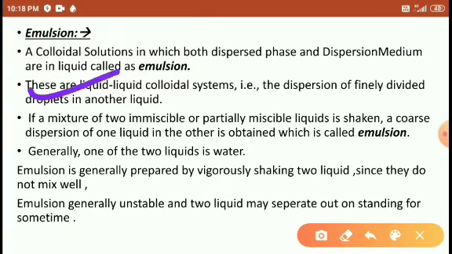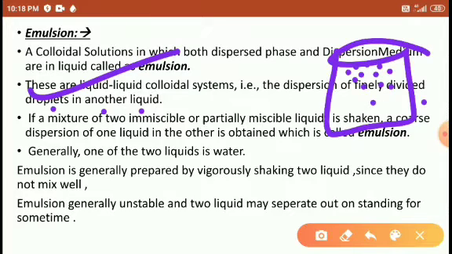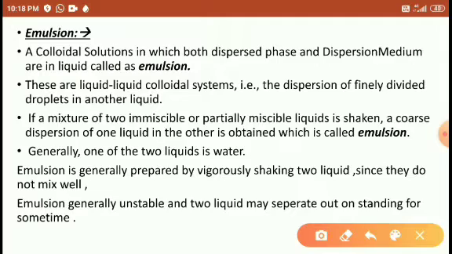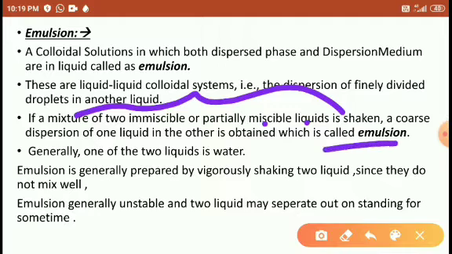So here, in the liquid colloidal system, the dispersed phase is finely divided droplets of another liquid. Whatever the dispersed phase particles are, they are very fine particles present in the liquid dispersion medium. When a mixture of two partially immiscible liquids is shaken, one liquid disperses in the other, and the emulsion is obtained.